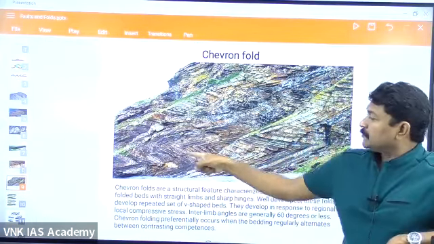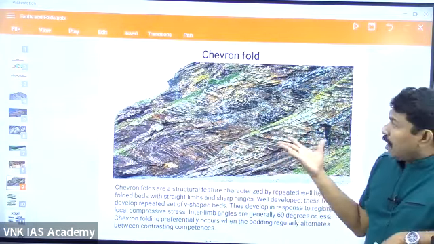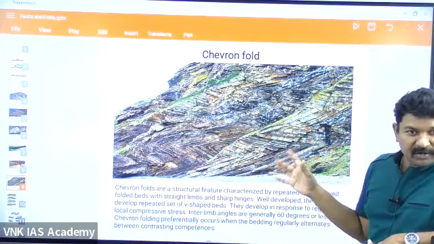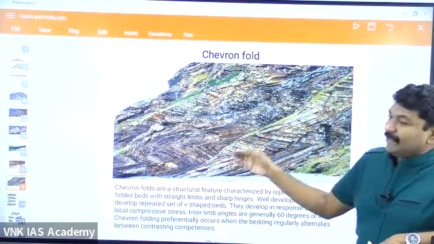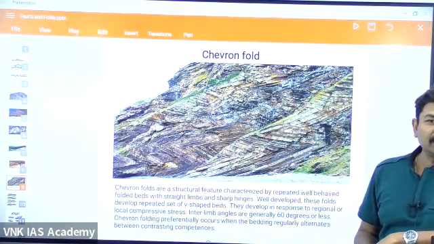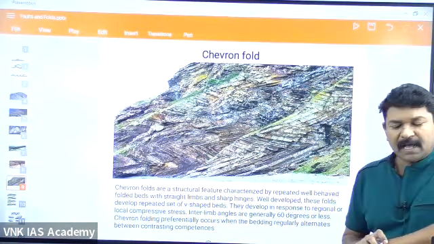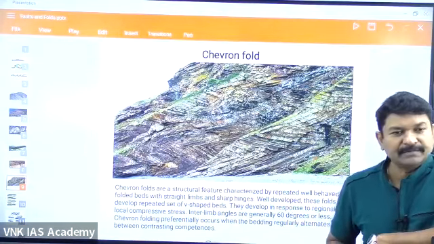See this one? Could you make out this one? It's a real rock. This is not art. This is really a rock that is available. That is what is called a chevron fold. The availability of these chevrons is somewhat difficult.